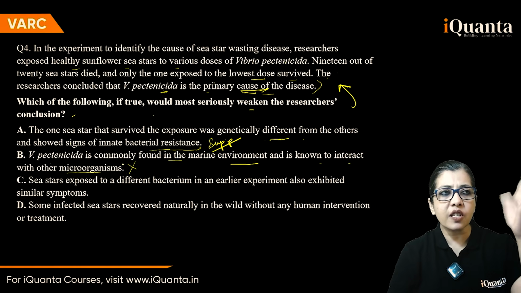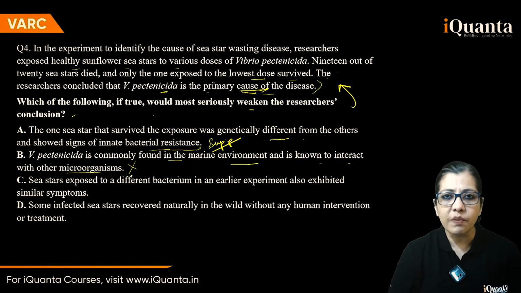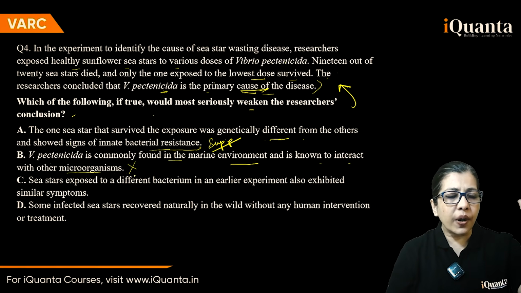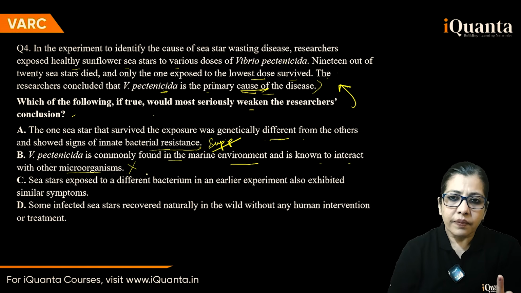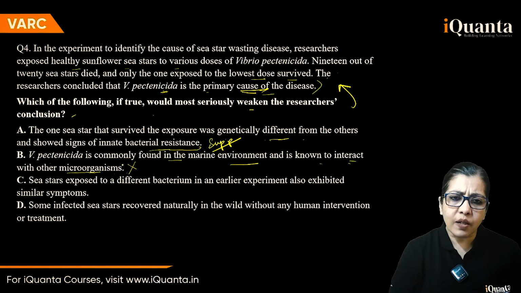This does not weaken and say, no, no, this is not the primary cause, because they are interacting with other microorganisms. So what if they interact? Arun is able to interact with other people. He has many friends. So he cannot be the killer. It's not like that. He's interacting, still he can be the killer. So interacting with others doesn't weaken it. It can still be the primary cause.